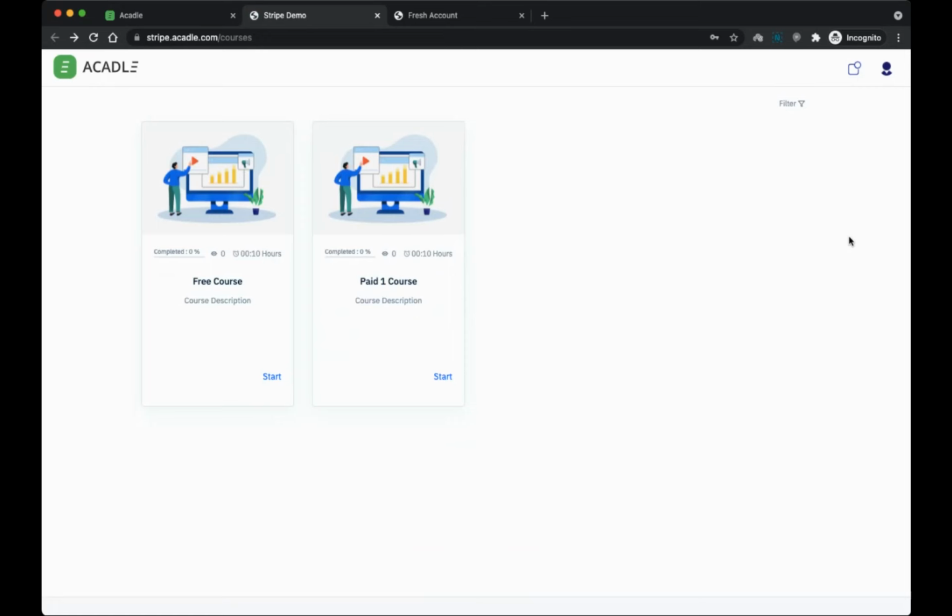We will be adding recurring payments also soon. We started with one time because we wanted to bring that option available first. Now we are going to add Stripe card, PayPal, etc. Then we'll also be bringing subscription options here. So this is how a payment works.